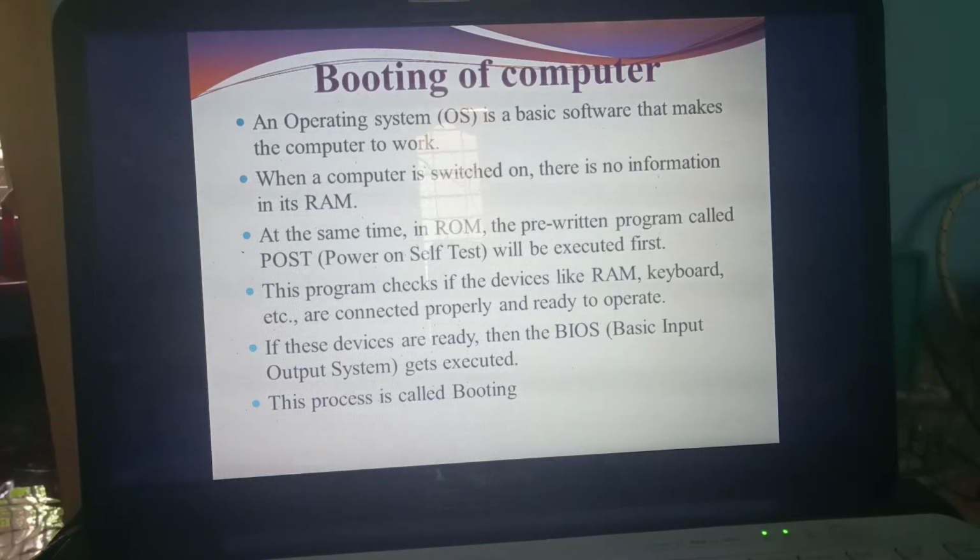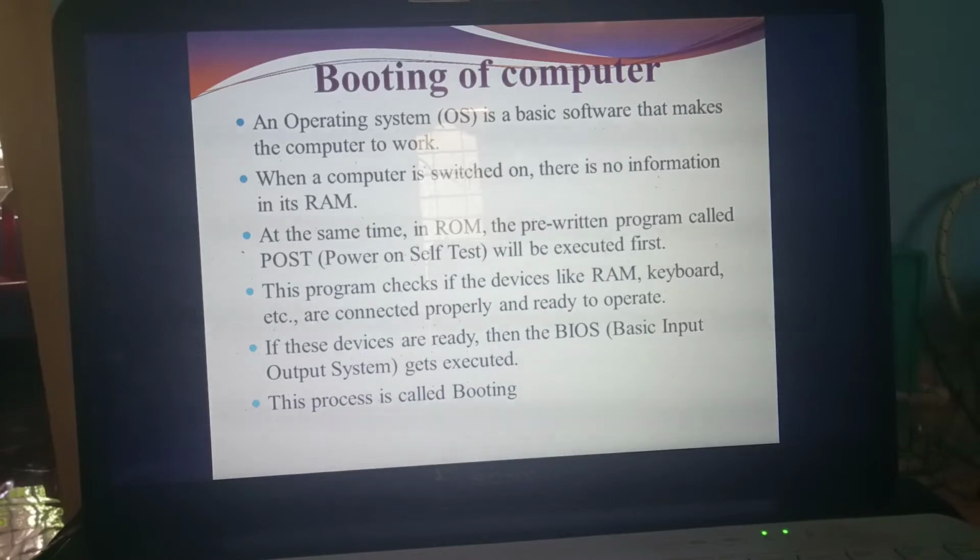Understand? Listen. Today we are going to study booting and types of booting. Already you have studied in memory unit two types of memory: primary memory as well as secondary memory, isn't it? Which is the example for the primary memory? Are you remembering? RAM or ROM? RAM, isn't it?